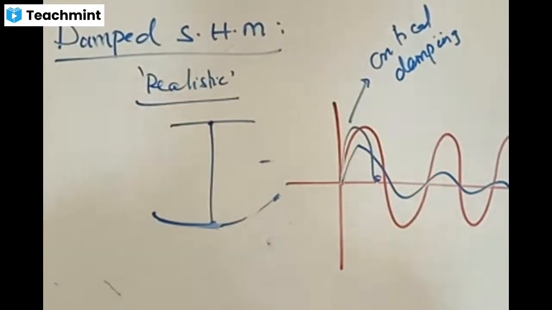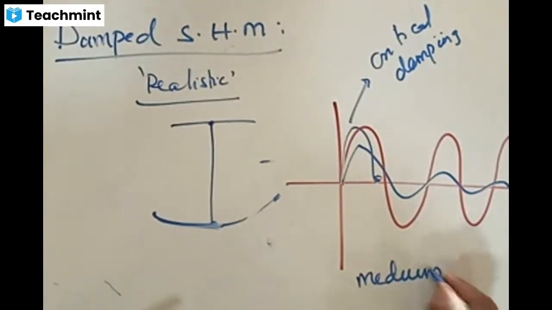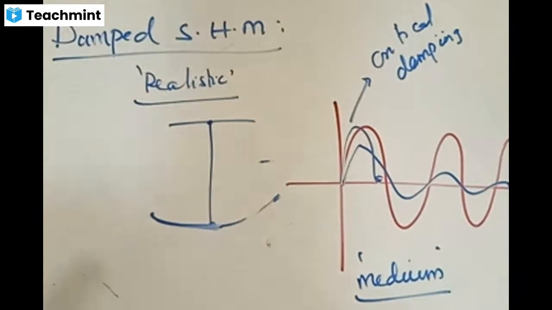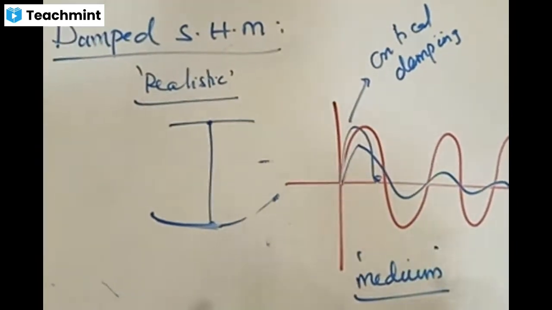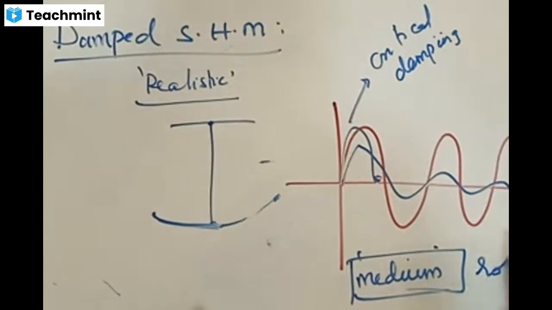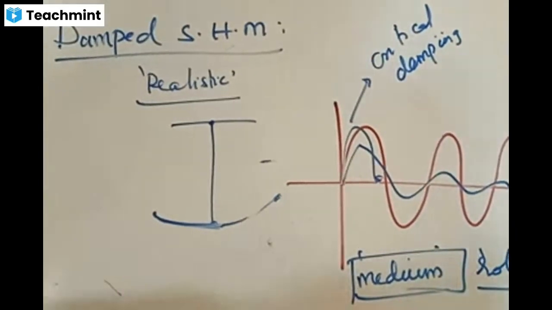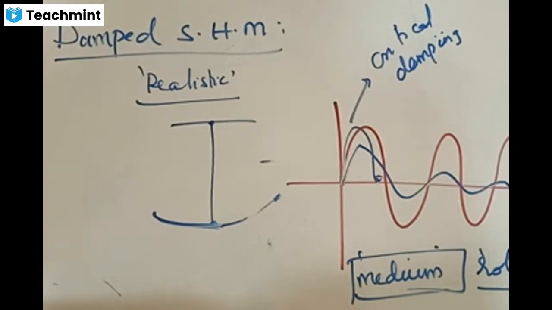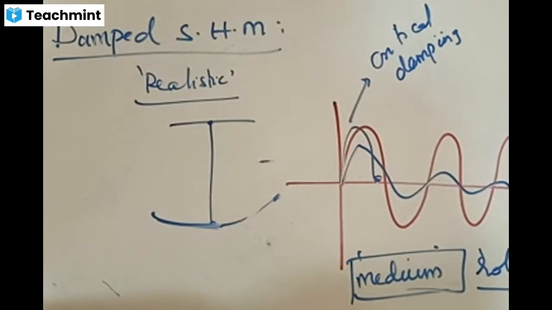On what factors does this damping depend? It depends upon the medium. What is medium? Remember, in physics, medium always plays a major role. In every aspect, medium is important. Why? Because if the medium allows only, everything is possible, which we refer to as permeability, ability to permit. If the medium allows only, then my voice will come to you. Now I am speaking, air is the one which is communicating this to you.